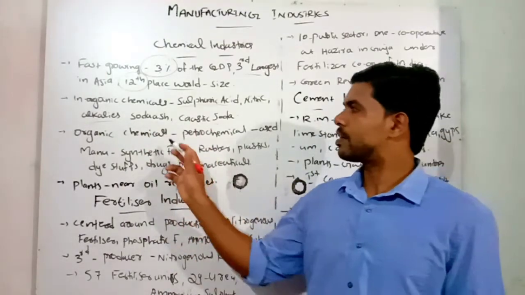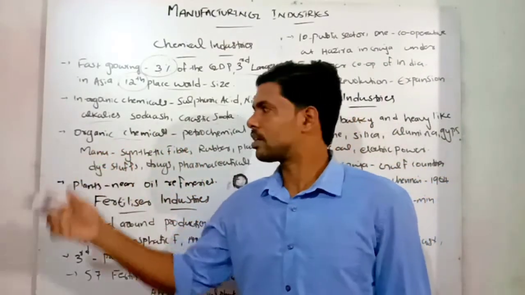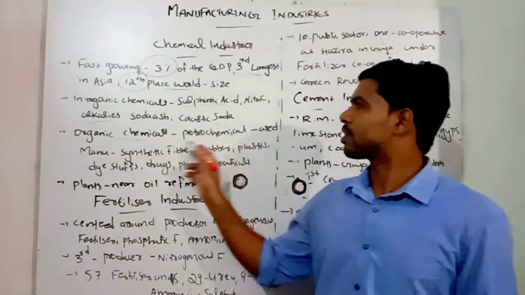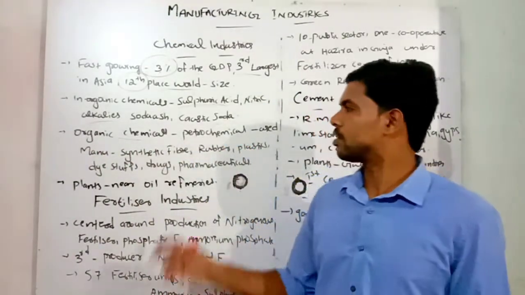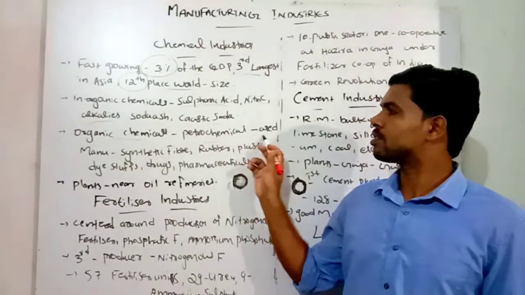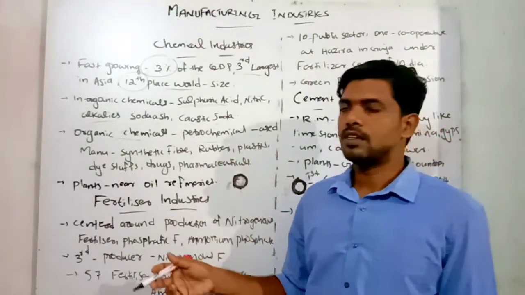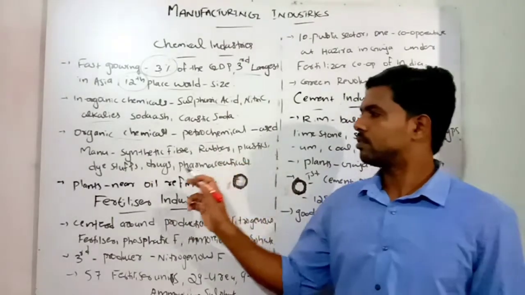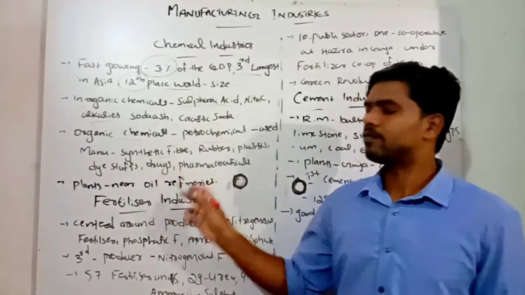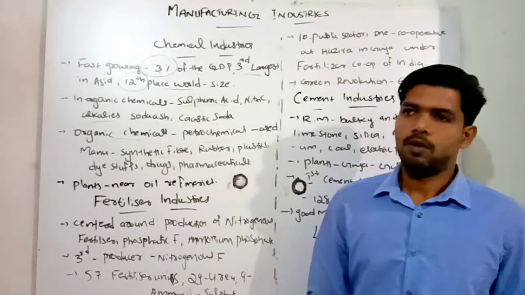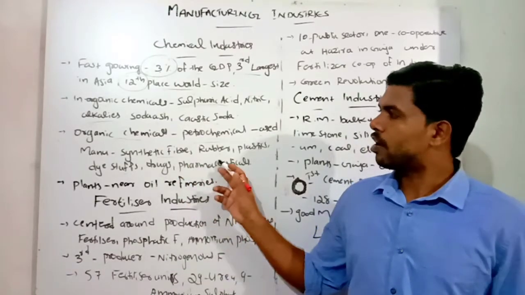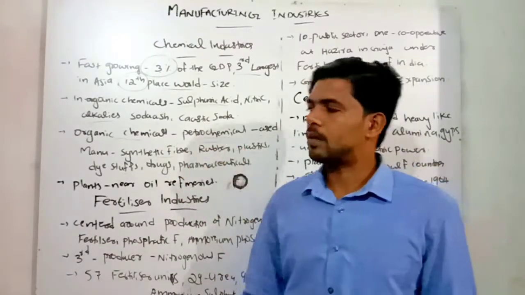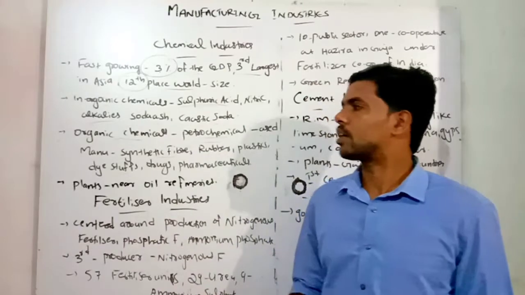And organic chemicals are also produced. Organic chemicals include petrochemicals, used for manufacturing synthetic fiber, synthetic rubber, plastic goods, dyestuffs, and drugs and pharmaceutical goods. For producing all these, we are using petrochemical elements. That is called organic chemicals.